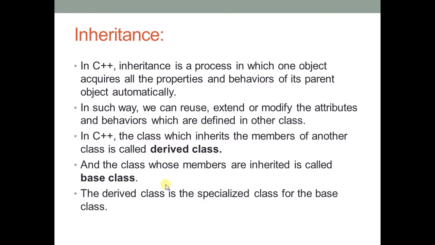Okay, now you can see here, in such a way we can reuse, extend or modify the attributes and behavior. Attributes means data members and behavior means the member functions which are defined in other classes. Okay, now in C++, the class which inherits the members of another class is called the derived class.